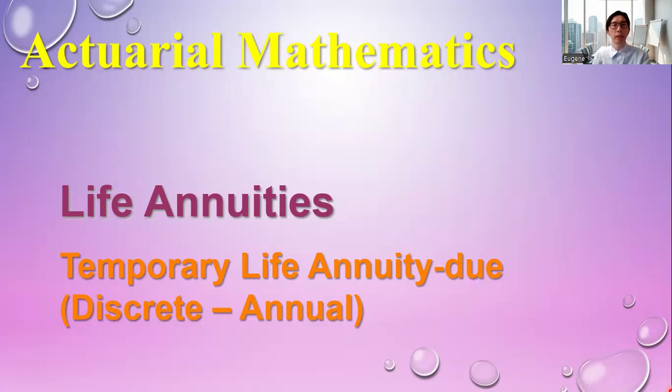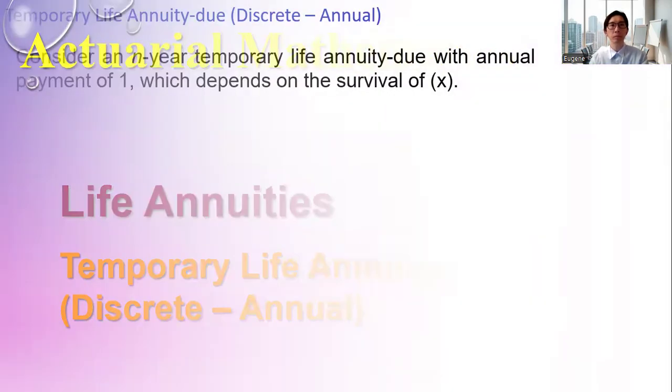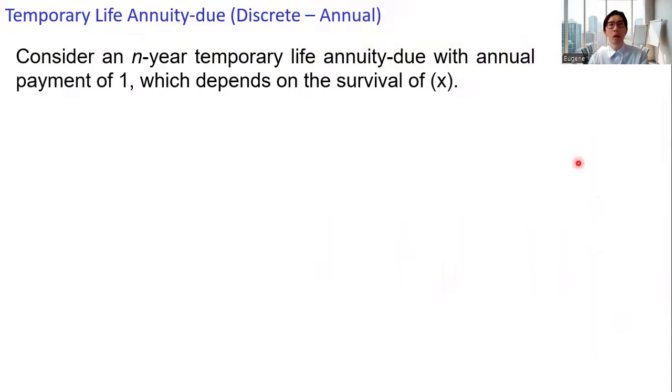Hello everyone. In this video, we cover the temporary life annuity due. The payments are made at the beginning of each year. Consider an end-year temporary life annuity due. Annual payment of 1. The payments depend on the survival of the individual.